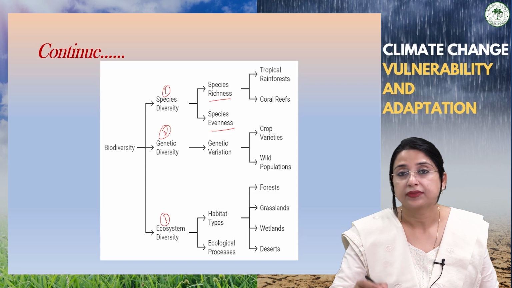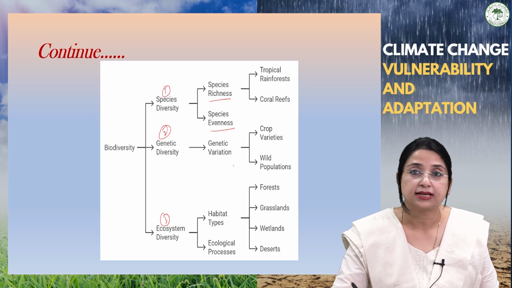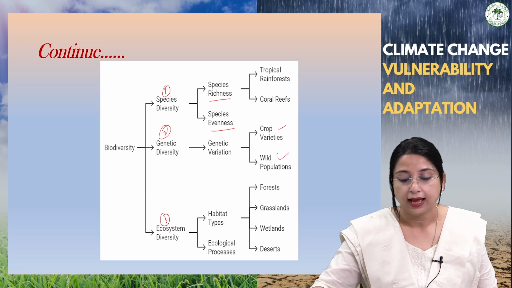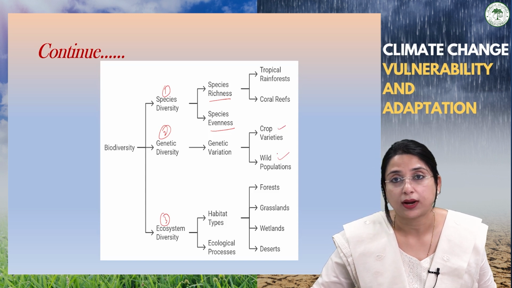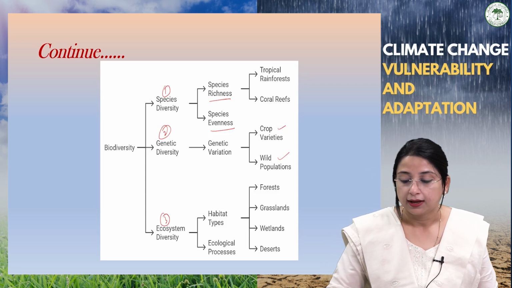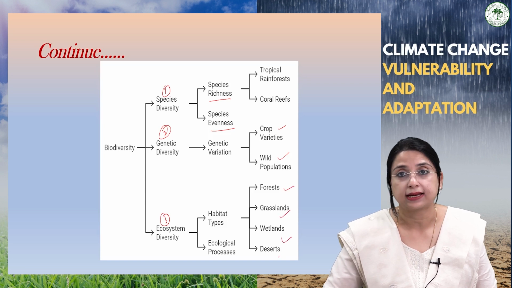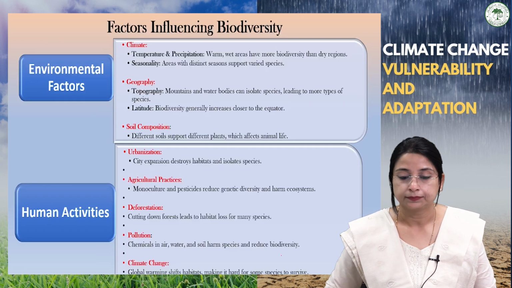Genetic diversity consists of genetic variation, which can be clearly seen in crop varieties and wild populations. Ecosystem diversity provides habitat for life forms and consists of different types of habitat: forest, grasslands, wetlands, deserts, etc.